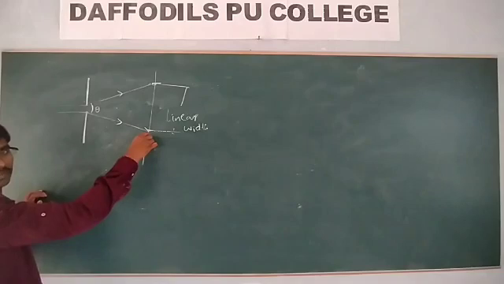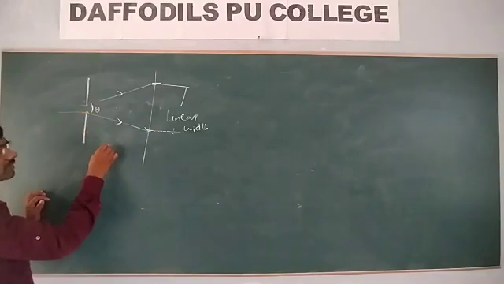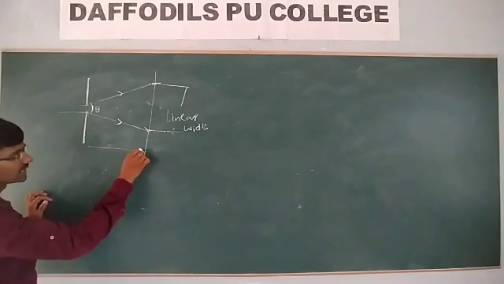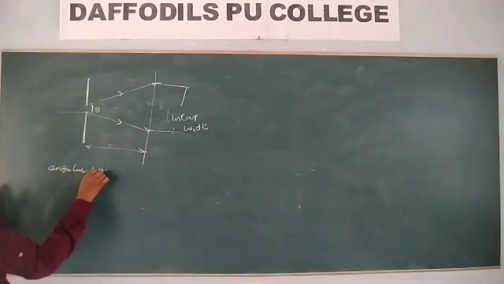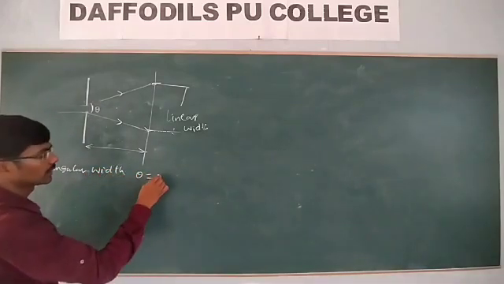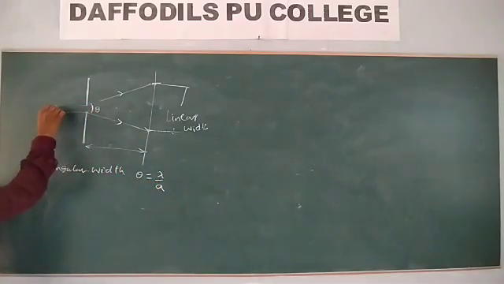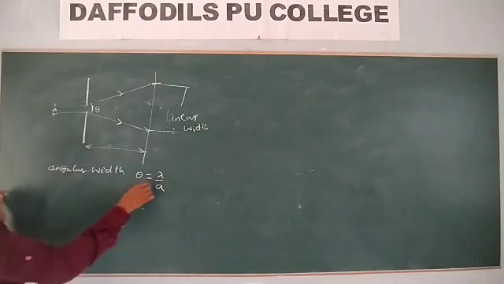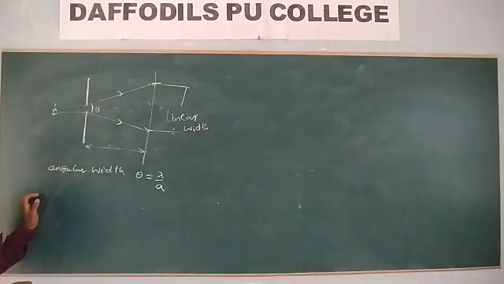To reach the screen, the beam of light has to travel a distance. What distance has to be traveled? We already know the angular width: theta is equal to lambda by a. Here a represents the slit width, and lambda represents the wavelength of the light we have used.